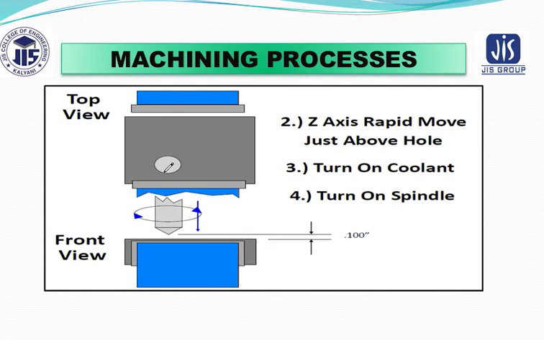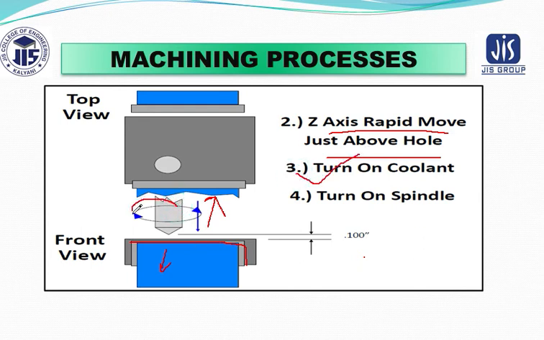Now the tool has already come into this position. Now the Z axis rapidly moves just above the hole. So if this is your workpiece, you just see the front view. You want to make a hole here in this direction. So initially you have to raise the cutting tool above the workpiece. Then you turn on the coolant.